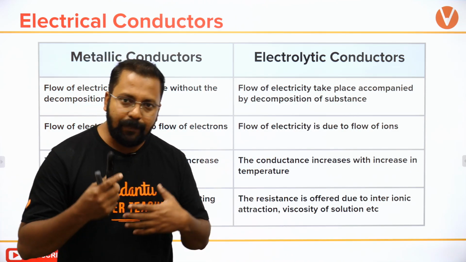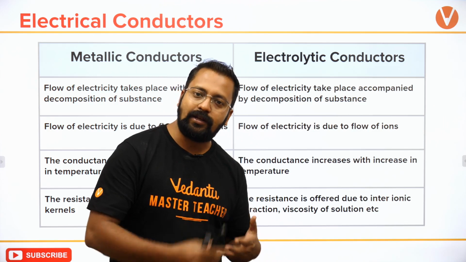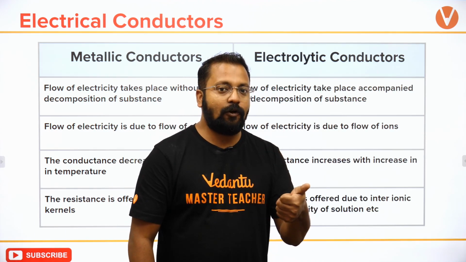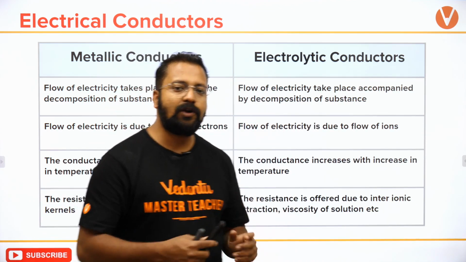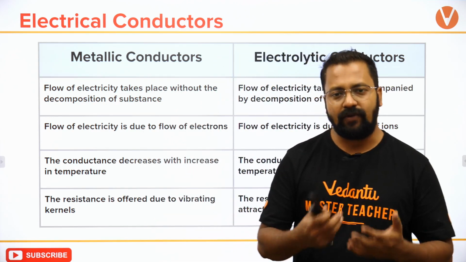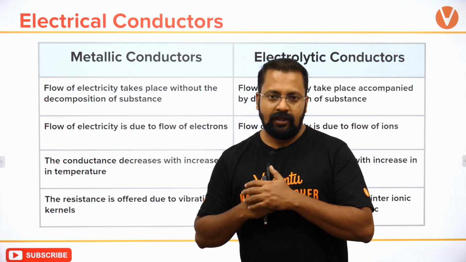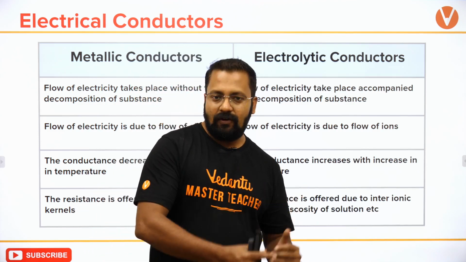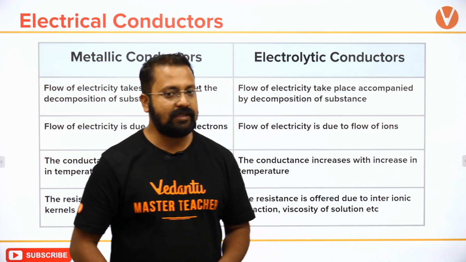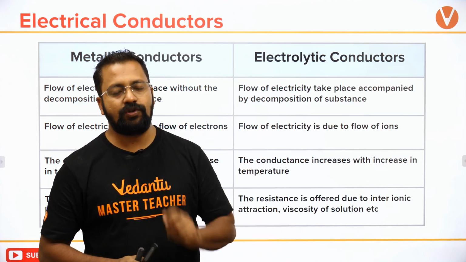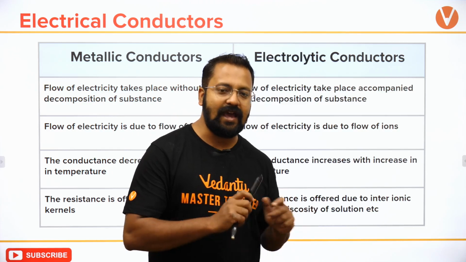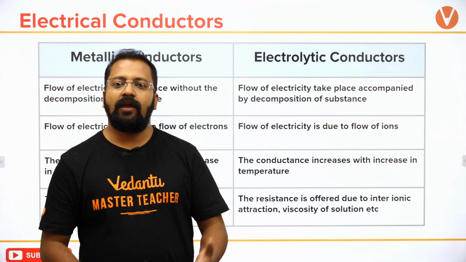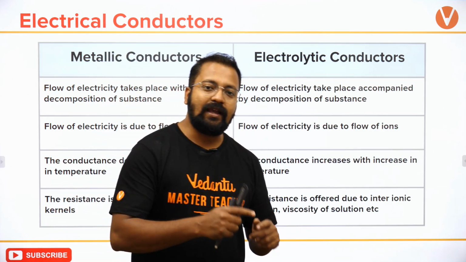इसी को keeping in mind, electrolytic conductors को हम लोग दो parts में divide कर देते हैं. One is a strong electrolyte and one is a weak electrolyte. एक weak electrolyte वो होता है which does not produce a lot of ions, like water, any alcohol, acetone. ये सारी चीज़ें पोलार तो हैं, but they will not produce a good degree of ions upon dissociation. But if I take HCl, if I take H2SO4, if I take a solution of sodium chloride, if I take a solution of acetic acid, they will dissociate to a very large extent, and they will produce a lot of ions which will increase the conductivity.